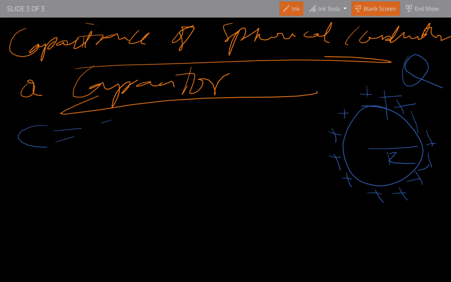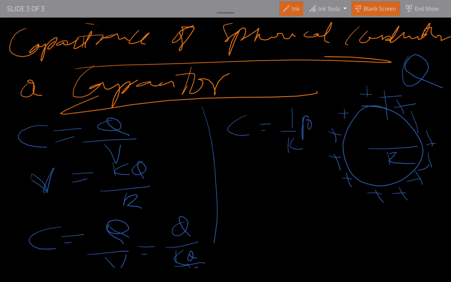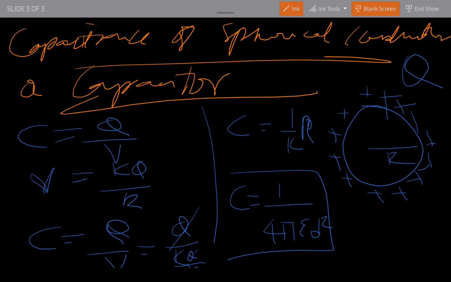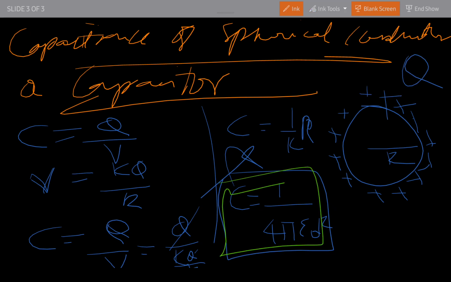C equals Q by V, and V equals KQ by R. So C equals Q by KQ by R, the Q cancels, and C equals R by K, where 1 by K is 4 pi epsilon naught. This is a very important formula.